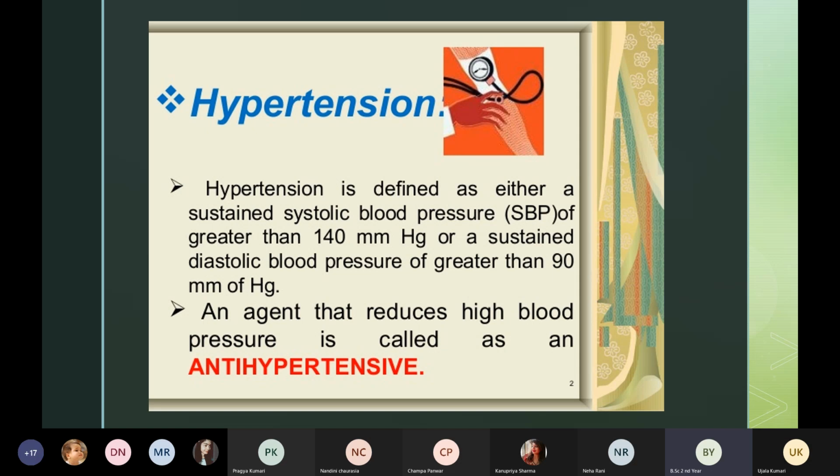It is written here also, an agent that reduces high blood pressure. Okay, if we have to reduce high blood pressure, then we have to give medicine to the patient, which we call antihypertensive medicine. Is this clear with the definition of hypertension and antihypertensive medicines? Anybody has any doubts? No, ma'am.